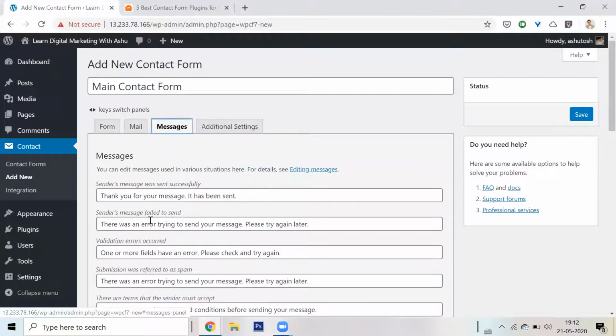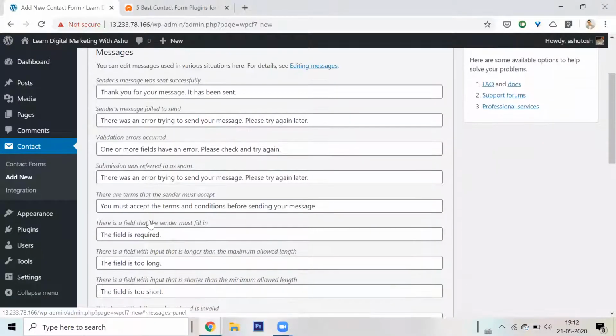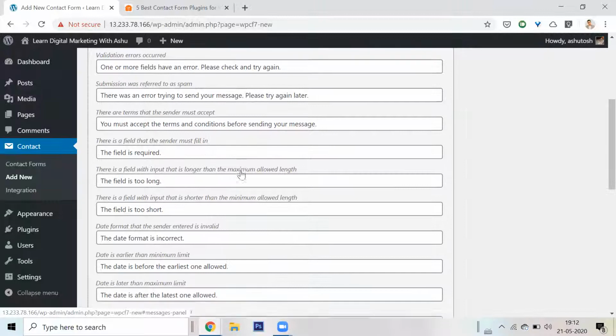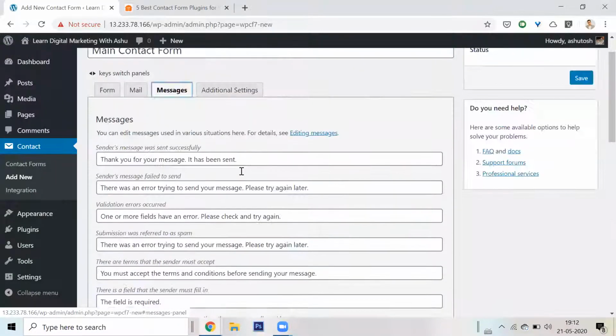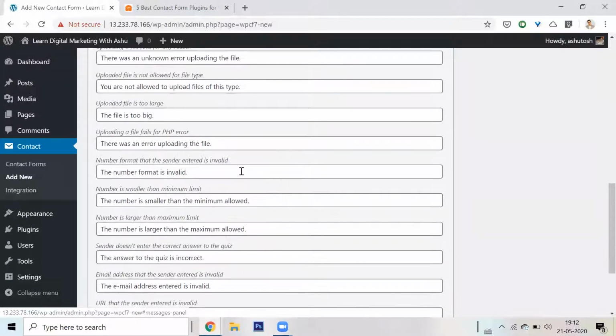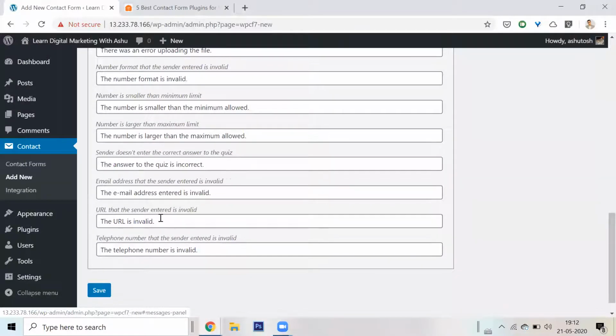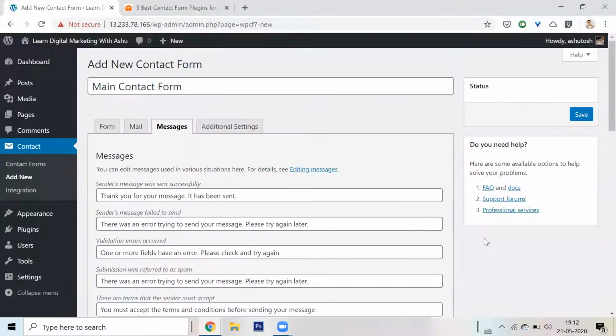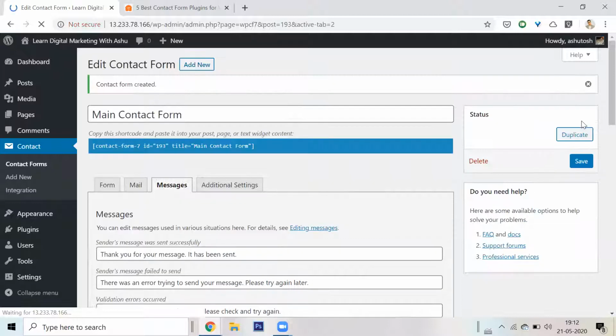In the Messages tab, these are the default messages that you'll get. If you submit the contact form, this is what it will say. You can change these messages anytime. These are all warning messages that come, like: this does not look like an email address, this URL is invalid, this telephone number doesn't look like a telephone number. Whenever you put in a contact form, there are some error messages that come, so they're all set up by default. You can just change whatever you want and save this contact form.